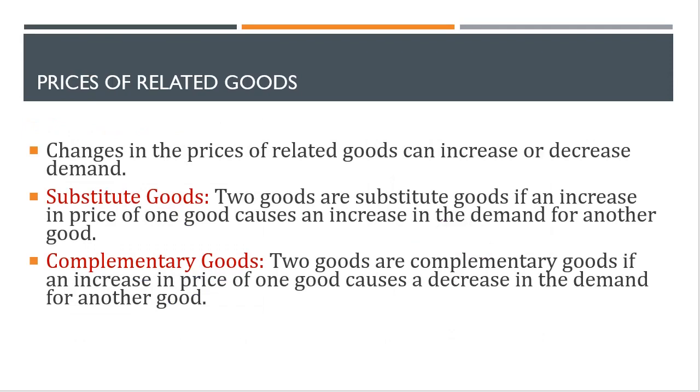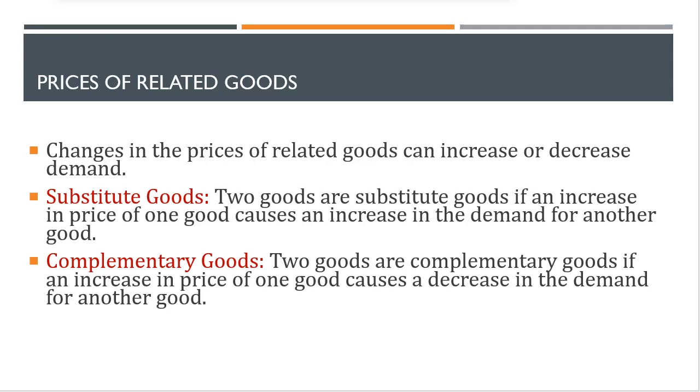Now let's discuss the prices of related goods. So when there are any changes in the prices of the related goods, that might either increase or decrease the demand. Again, these changes in demand are associated with the type of the good we are discussing. If the two goods are substitute goods, then any increase in the price of one good should lead to an increase in the demand for the other good.